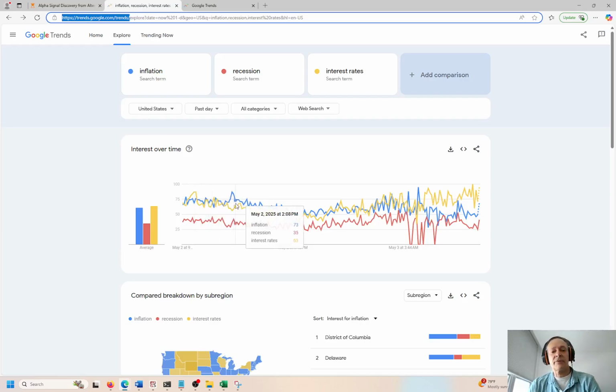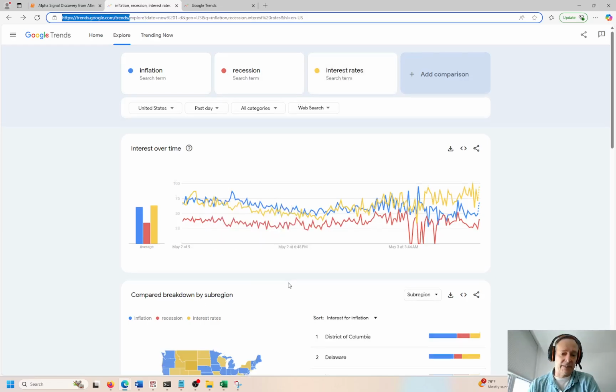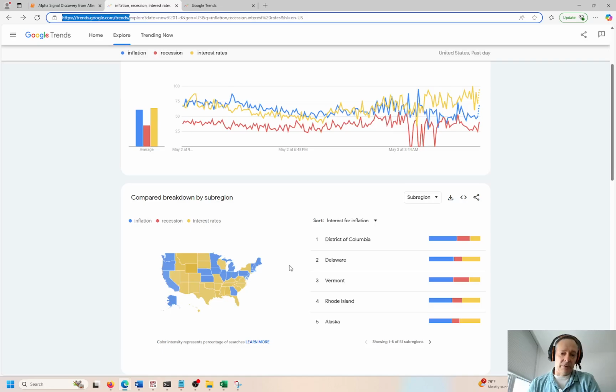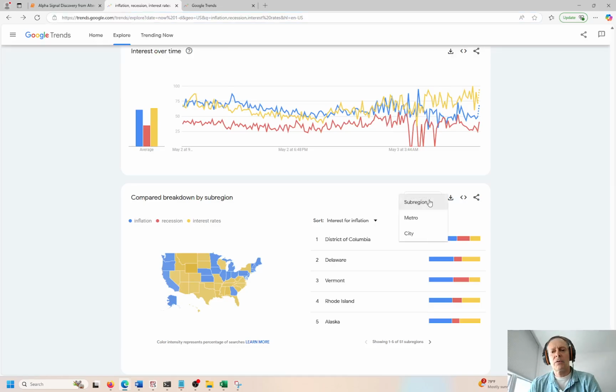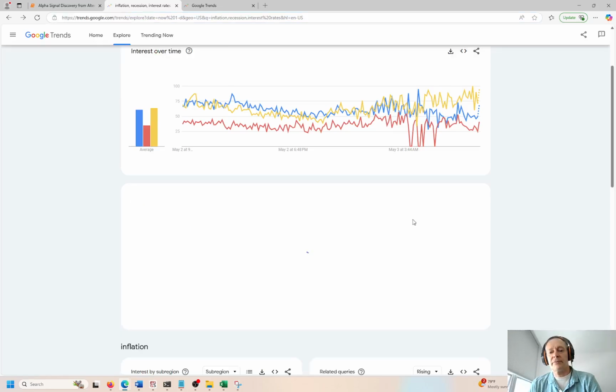Each relative color corresponds to the number of searches. And you can see this is Google Trends right here. So inflation, interest rates, and the change over time, right? And then where these searches were made, presumably. I'm just starting to get into this data right here, and I think the darker states probably have, what's it say right there? 40% inflation, recession. So this is, I guess, the origin of the search. That's what I'm guessing. I'll say it specifically here. Subregion, metro city. Oh, this is actually interesting.